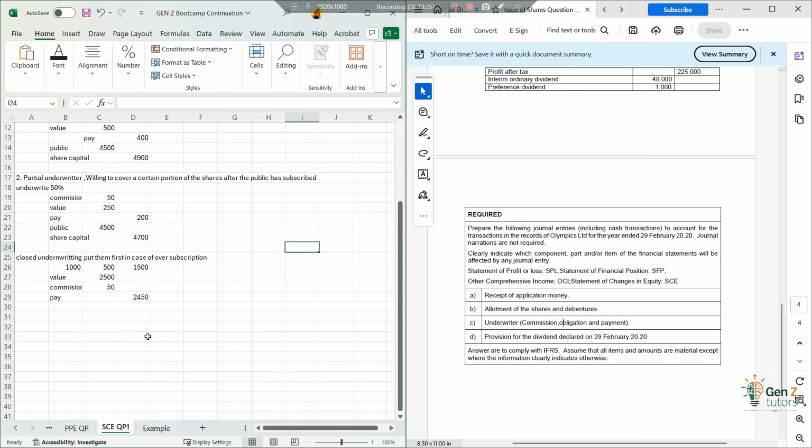Regarding marked and unmarked shares, I think that's out of your scope for now. We'll cover that in a different video. With marked shares, there is a stamp of the underwriter, XYZ Limited, that is underwriting these shares, which makes it much easier for us to allocate the shares before they're even sold, so that we can do our application and allotment properly. With unmarked underwriters, it's only to the public, and we do not know who might make any application and allotment to us. But we'll deal with that later.